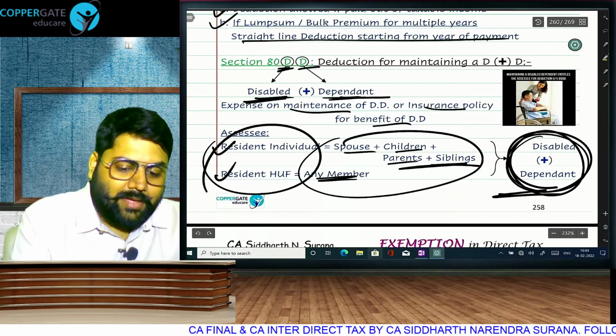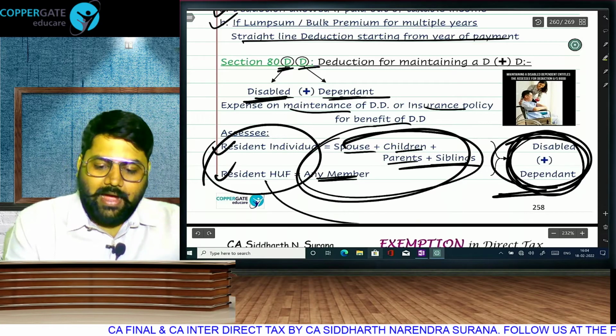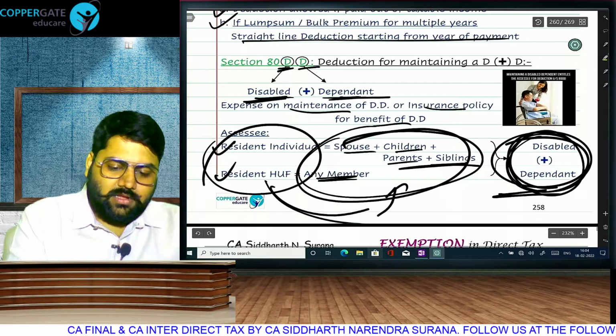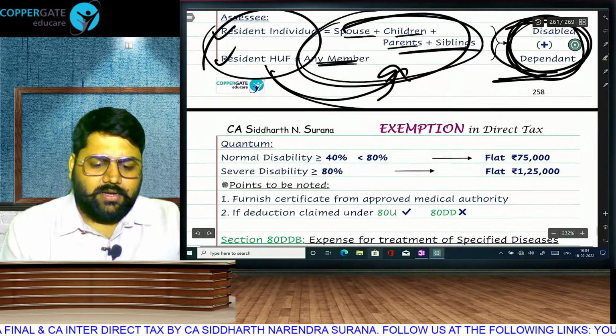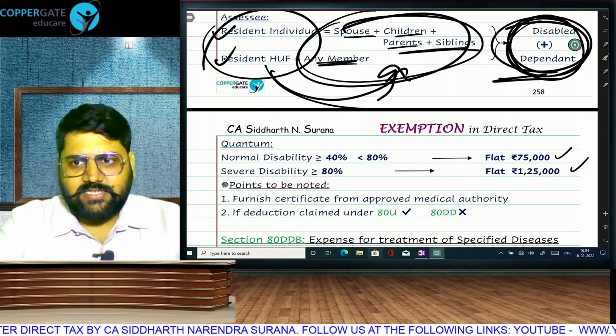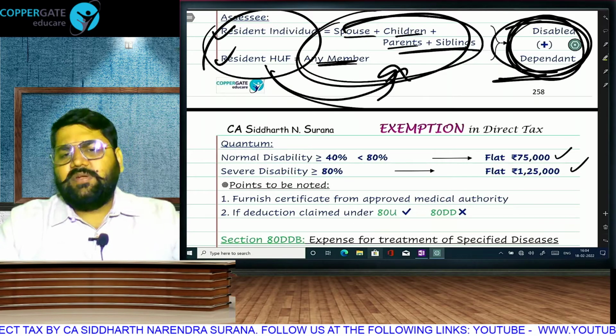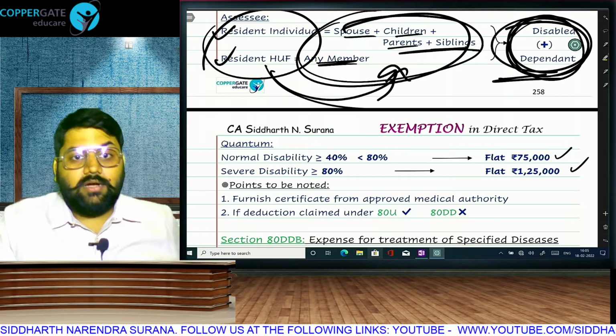These people are disabled and dependent and I am taking care of them. Who am I? I am this. This is my family member who is disabled and dependent and I am taking care of this person. Then I will be eligible for 80DD. Quantum of deduction is flat 75, 125. Normal disability 75,000. Severe disability flat 125,000. Quantum of deduction is flat. But I have to spend something.